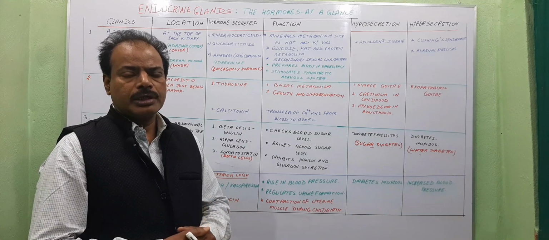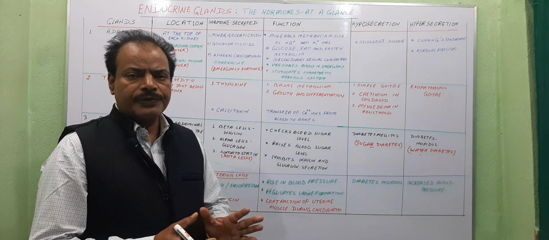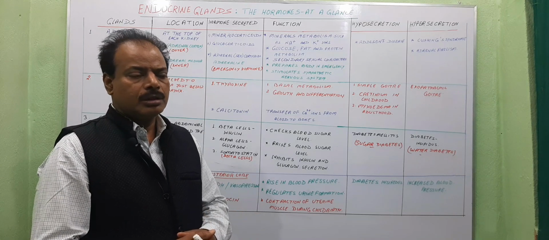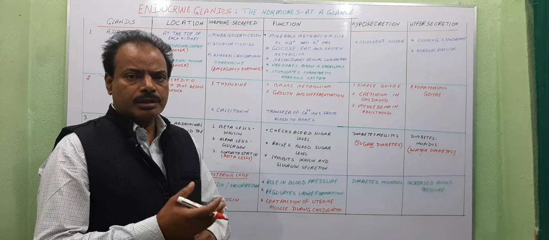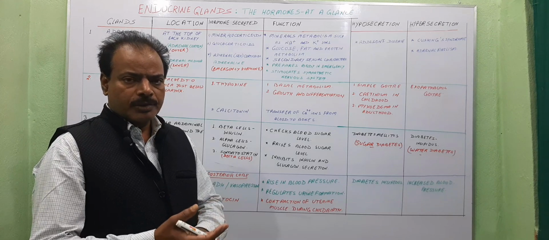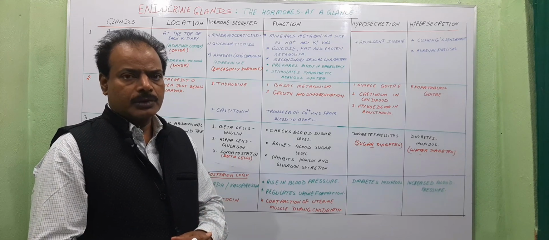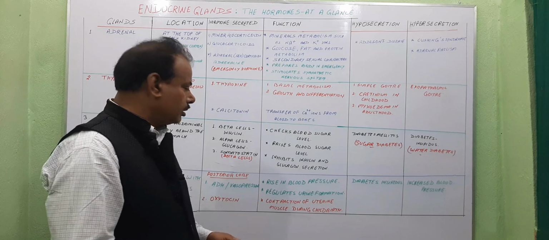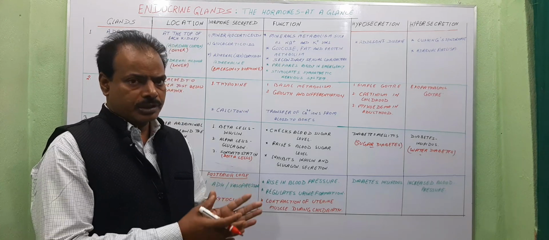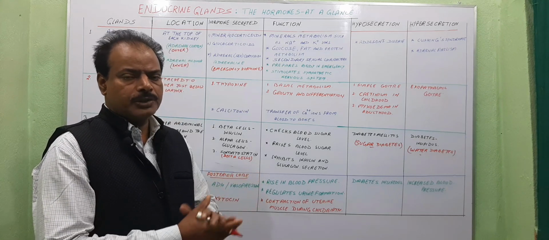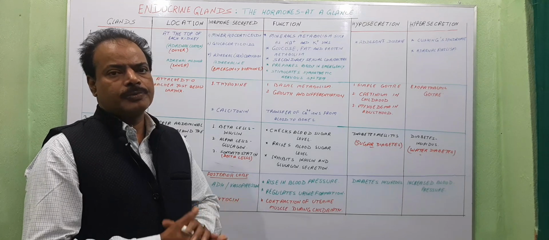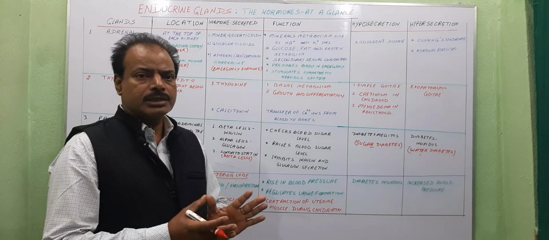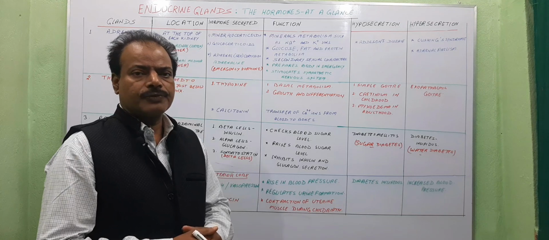The intermediate lobe is insignificant in human beings. It is underdeveloped in human beings. So in human beings, only two, the posterior lobe and the anterior lobe of pituitary, are important, and they secrete different types of hormones.